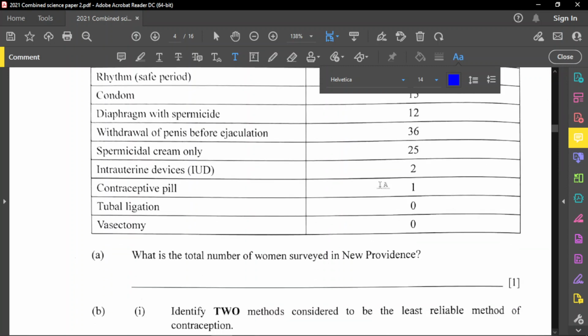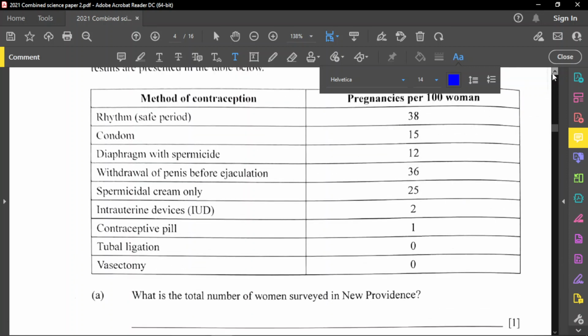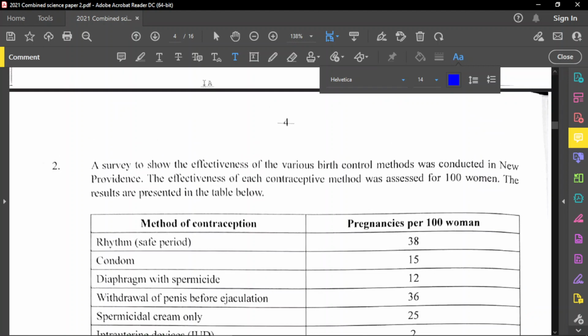It says, what is the total number of women surveyed in New Providence? I just want to point out something quickly. If you add up everything in this column, what you get is 129. But this is not a trick question. This is 129 births. So add up everything right here and you get 129 births. But the question asks, how many women were surveyed?